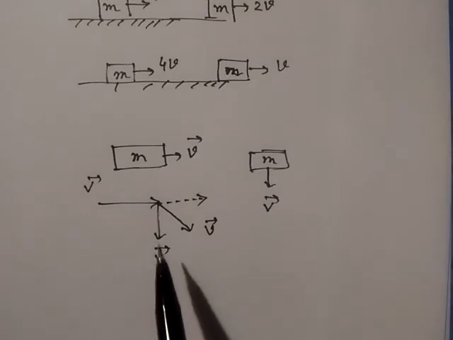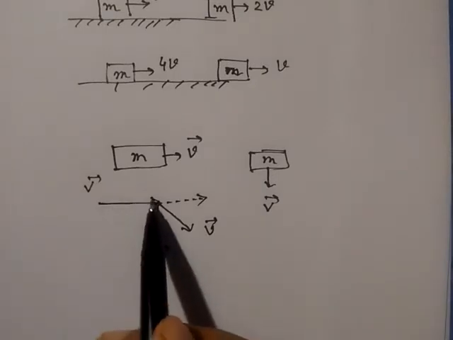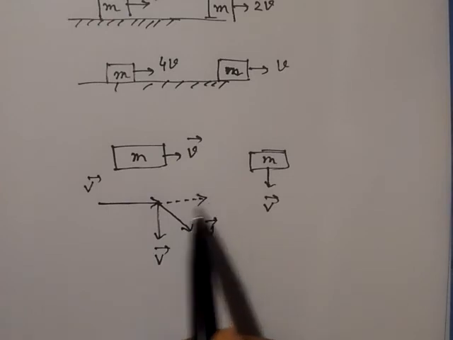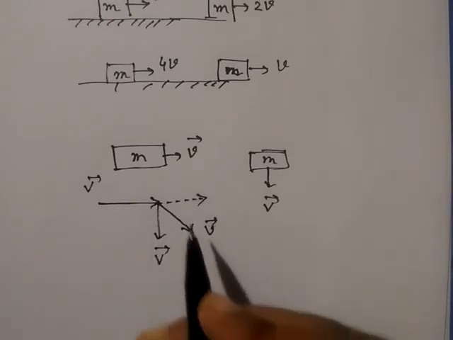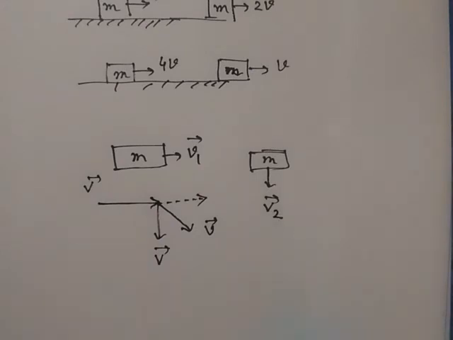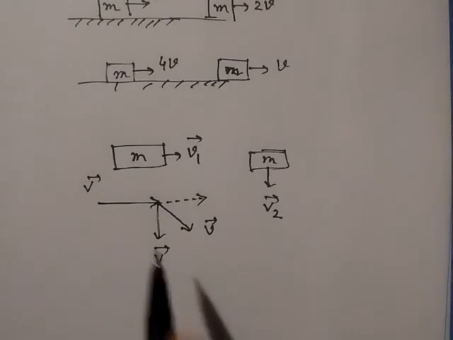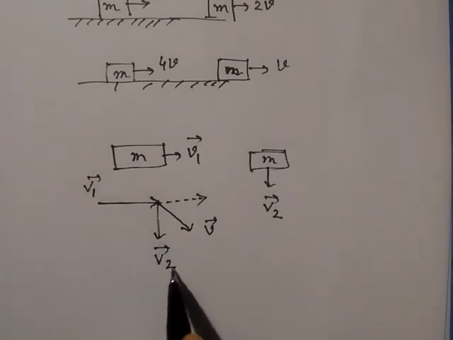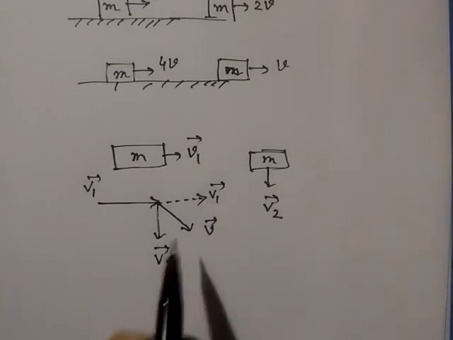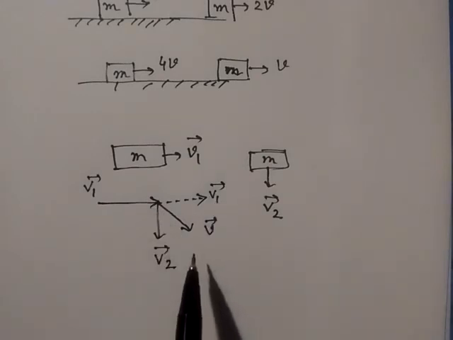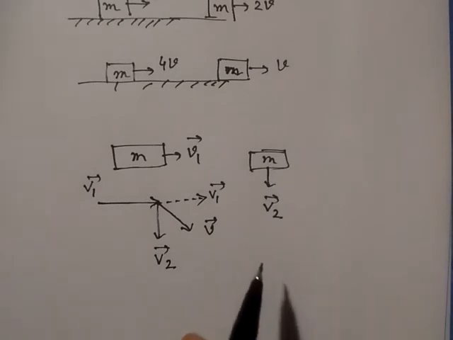Here we can see that in this direction the velocity is v, and in this direction it is also v. If we call this v1 and this v2, because the directions are different, the two vectors must be different. And this is the resultant velocity we can say. So here also a force acts on this body. So a force is said to act on a body if the velocity vector changes either in magnitude or in direction. Thank you.